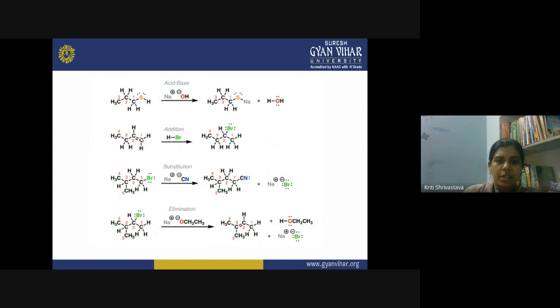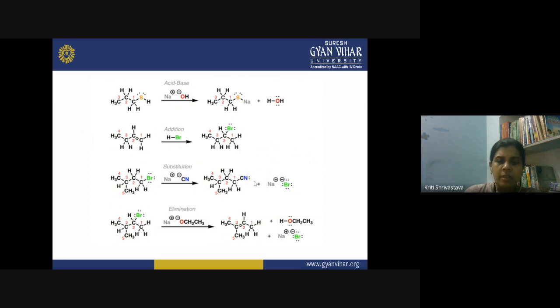Then this is the example of addition reaction. Here on your substrate a double bond is present, and when it is attacked by HBr, this HBr is getting added over the double bond, because it contains pi electrons, and this is your electrophile. So this gets added over the double bond like this. So this will be your electrophilic addition, right? Then you can have substitution reaction. Here substitution of one group is taking place. When the cyanide is attacking the molecule, this bromo group is getting replaced by the cyanide group, and as a result you get what?